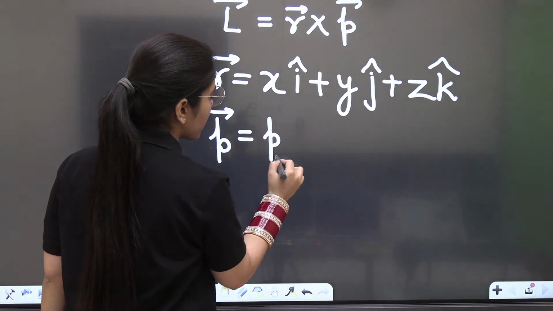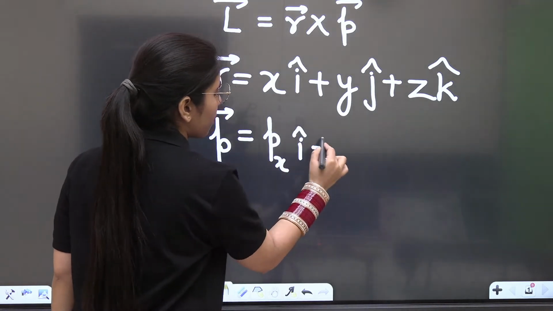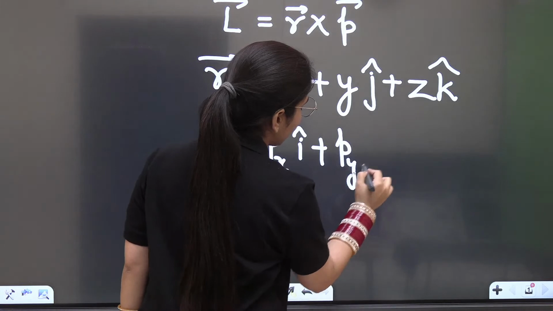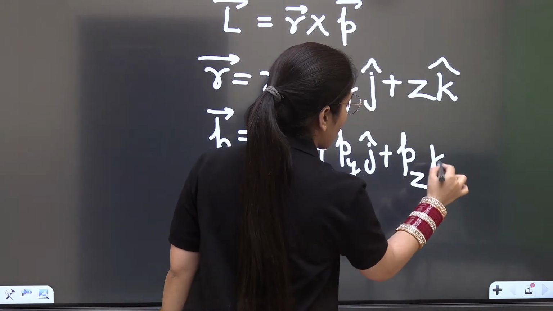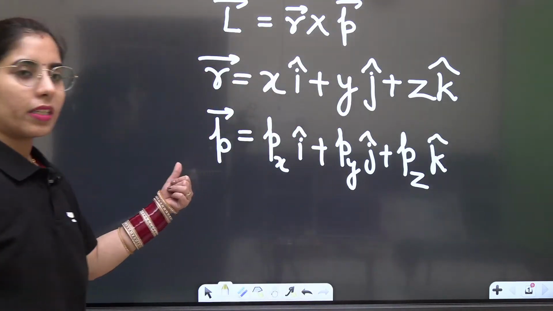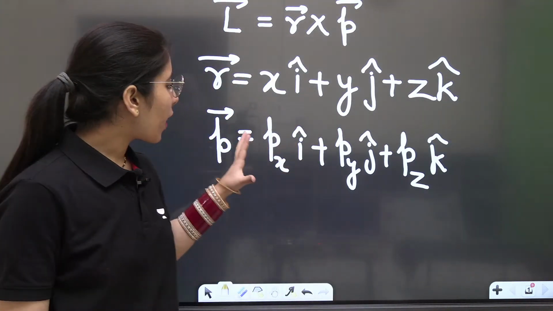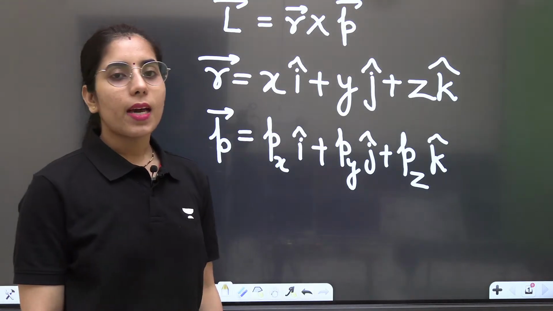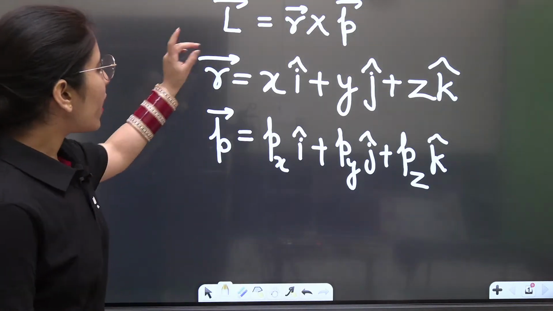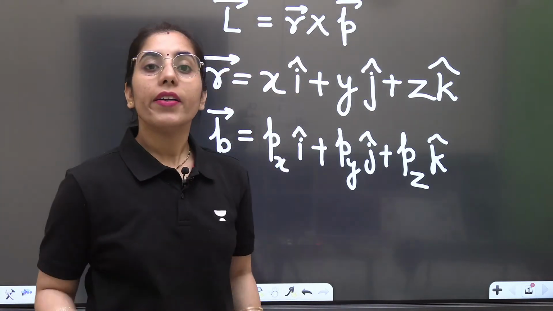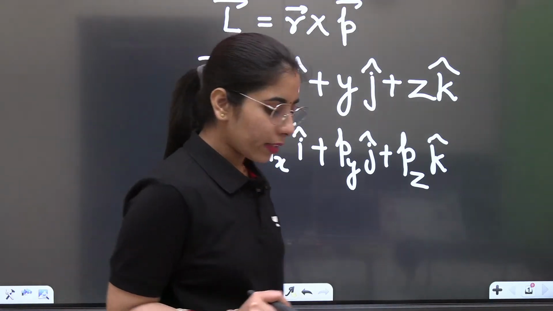It will be pxi cap plus pyj cap plus pzk cap. So this is what we have for the linear momentum vector, that is p vector. Clear? Now L is equal to what? r cross p.